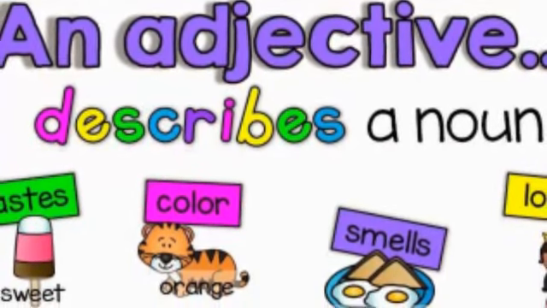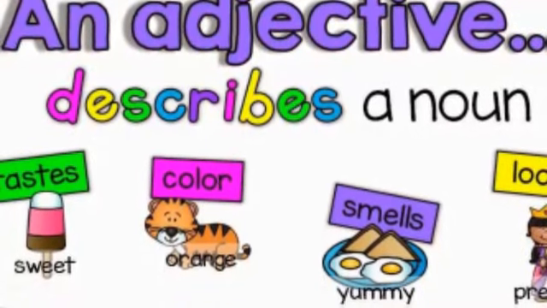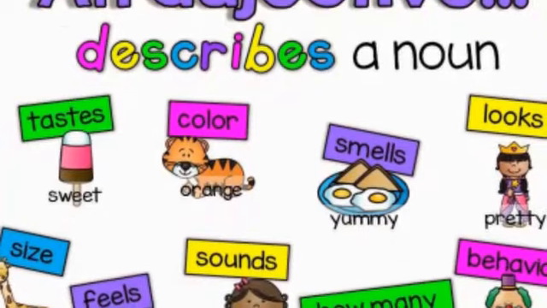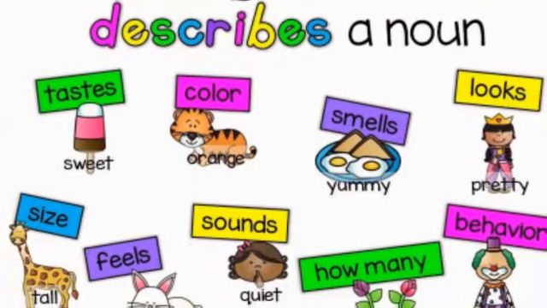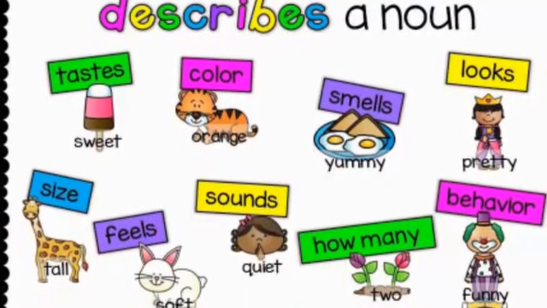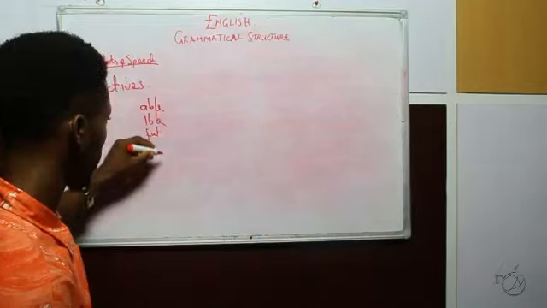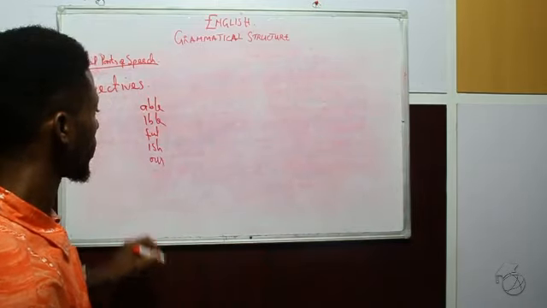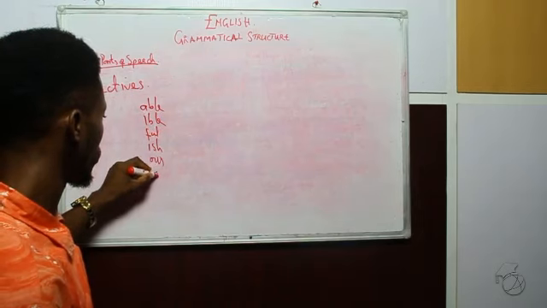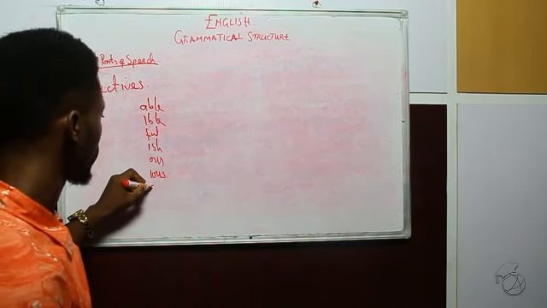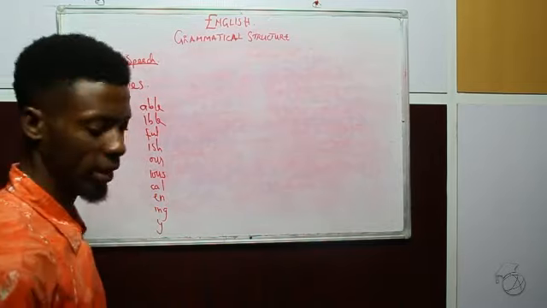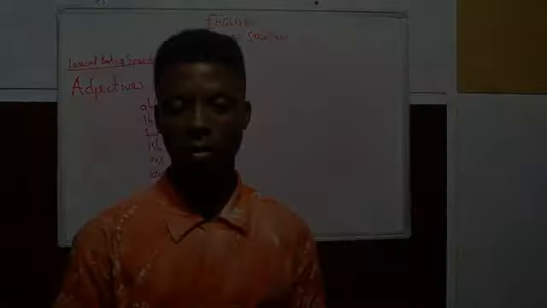Identifying adjectives. At a glance, adjectives can be identified by the presence of certain suffixes such as able, ible, ful, ish, ous, ious, ical, en, ing, and y. Examples of suffixes such as able.